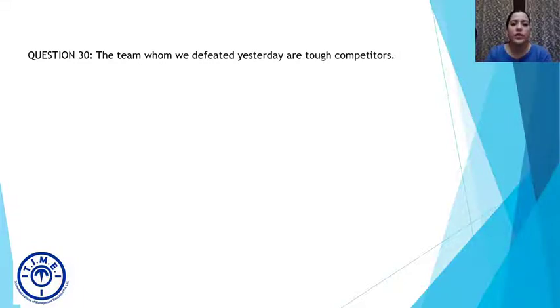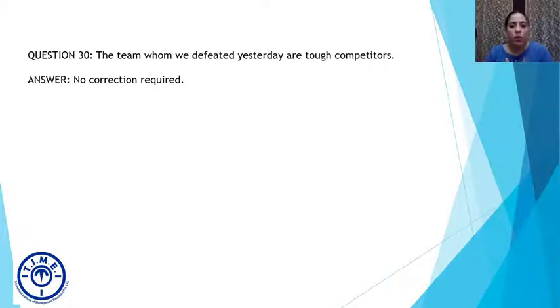The team whom we defeated yesterday are tough competitors. So what do you think the error is here? We must be the subject, right? So we are the subject. The team would then become the object. Objective case of whom is used, which means that there is no correction required.